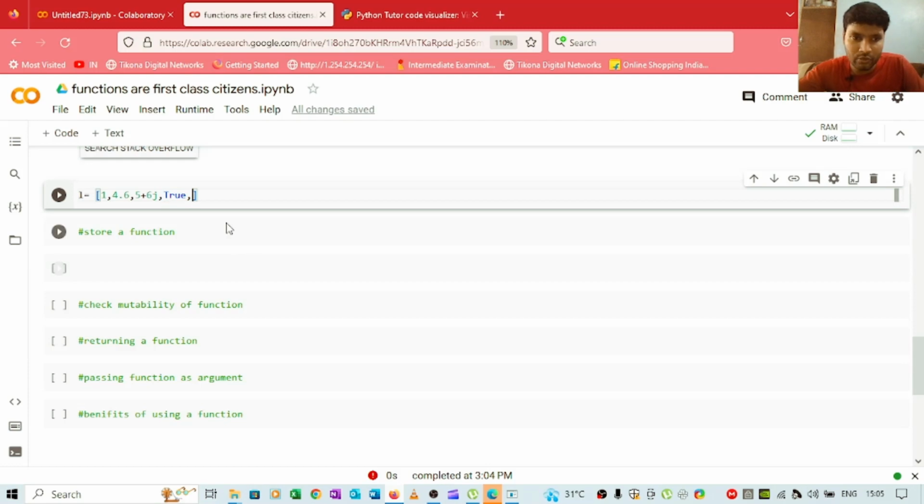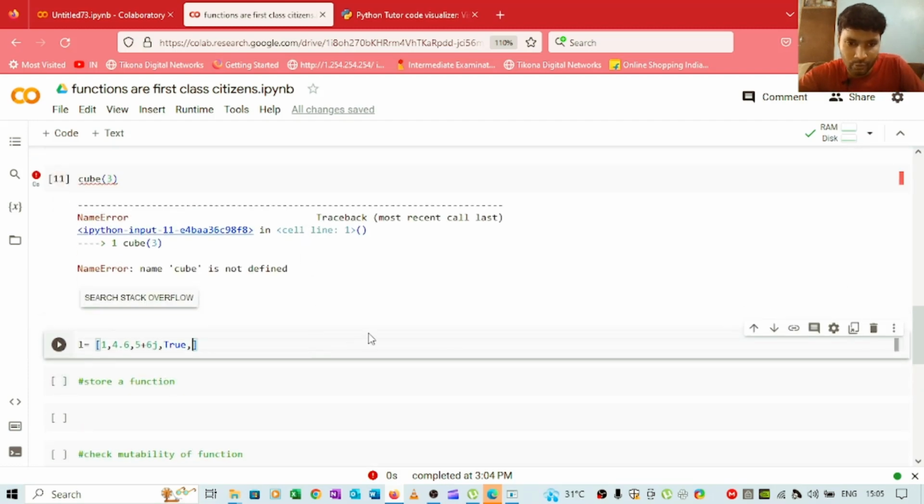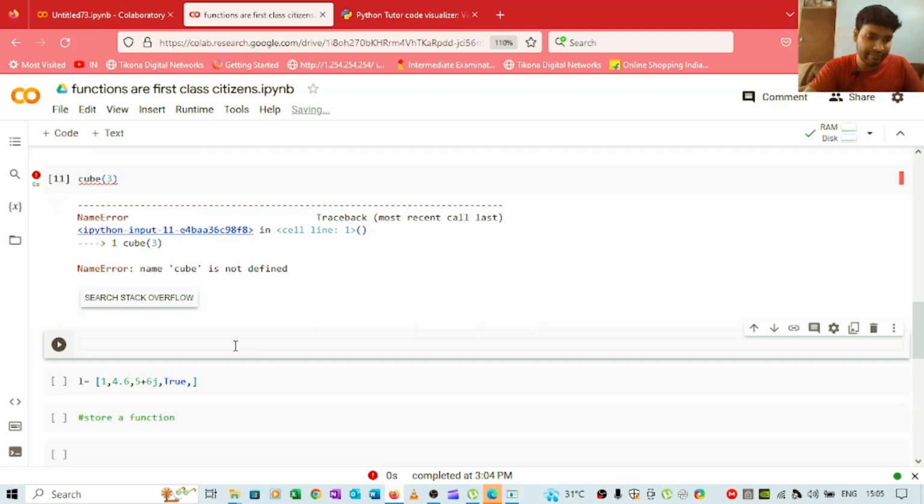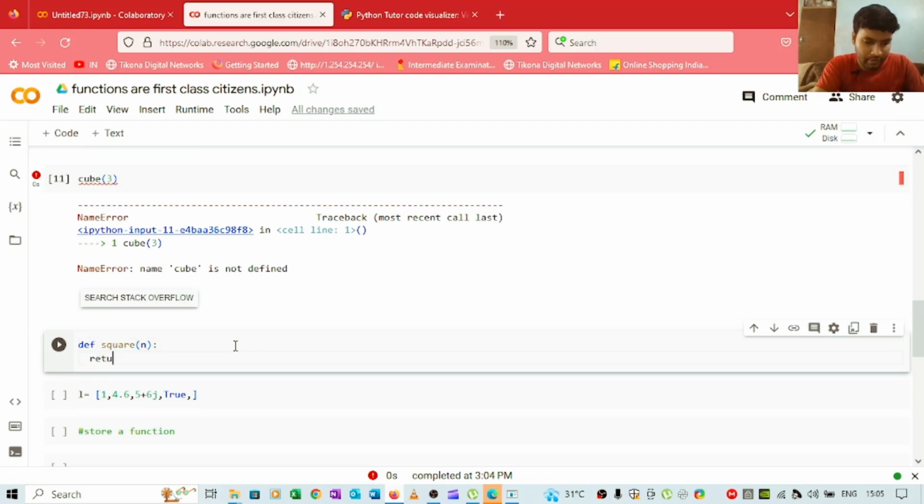So quickly I will create one more function by the name of square. I'm creating a function by the name of square here, and I'm providing n as the parameter, and I will simply return n squared.